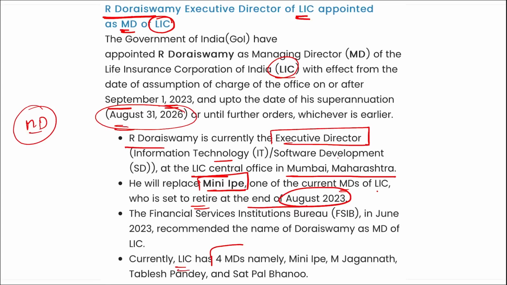Currently, LIC has 4 managing directors, namely Mini Ipe, M. Jagannath, Tablesh Pandey, and Satpal Bhanoo. And Mini Ipe will be replaced by whom? R. Doraiswamy, who is the Executive Director currently. Right. Next